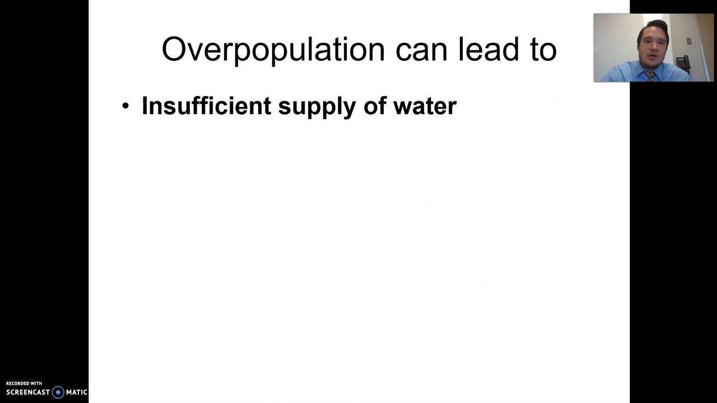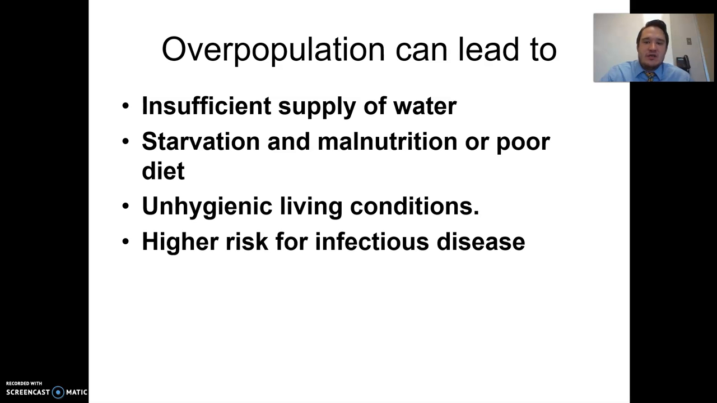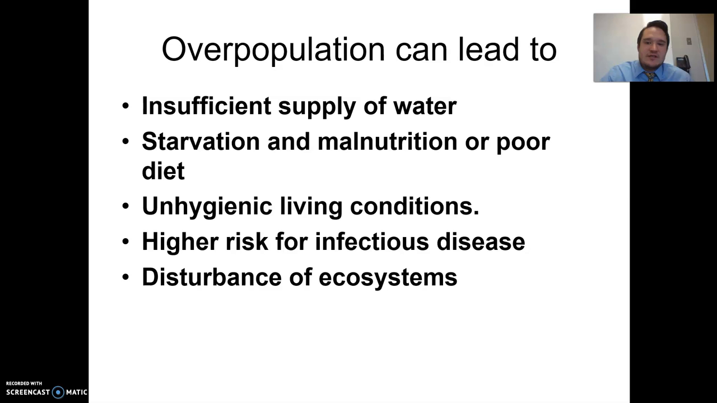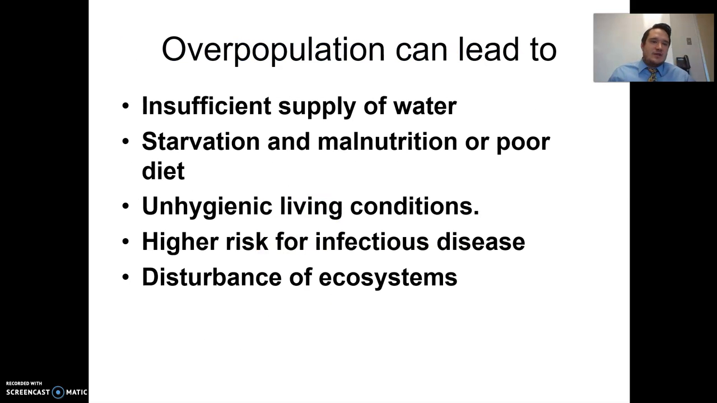Well, here are a few. Overpopulation can lead to insufficient supply of water, starvation and malnutrition or poor diet, unhygienic living conditions, higher risk for infectious diseases, and disturbance of ecosystems. All of these things can happen in nature. All right, so insufficient supply of water. This is very common.